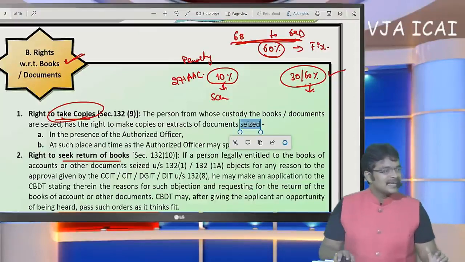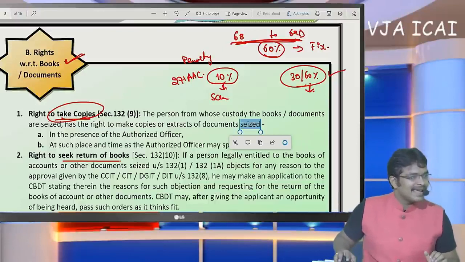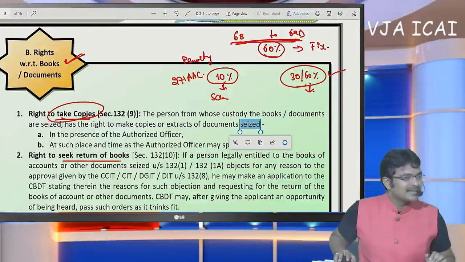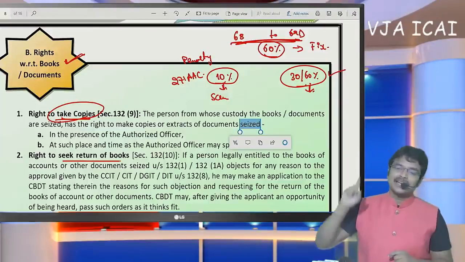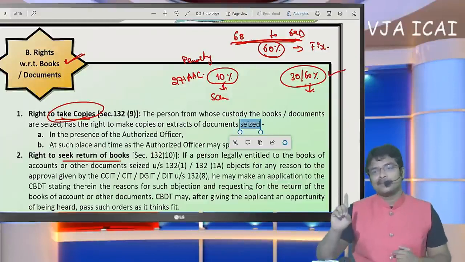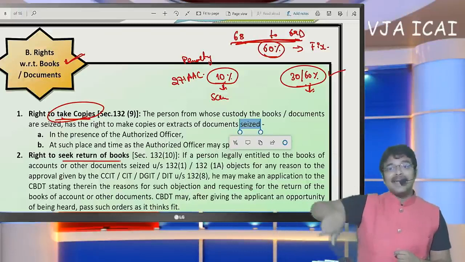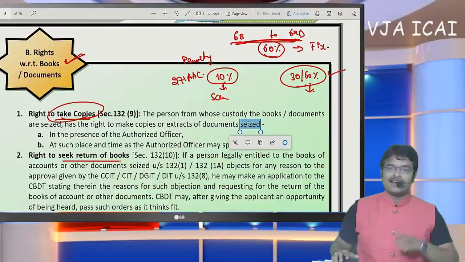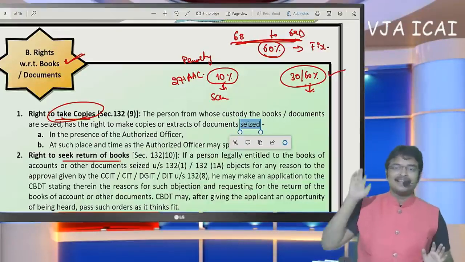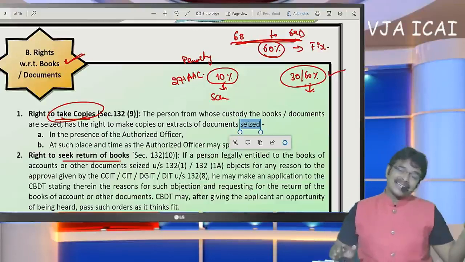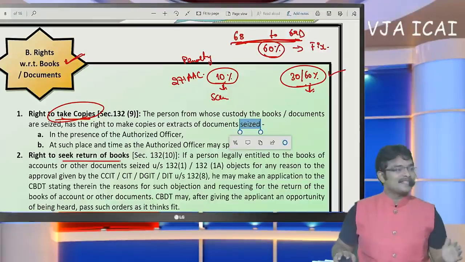Okay. Next, in case of a survey under 133A, how many back assessment years can scrutiny be carried out for? Sir, scrutiny is applicable only for one year. If the officer wants to go back for previous years, then a 148 notice will be issued. For the year in which the survey has been made, they will select for scrutiny. For past years, they will go for income escaping assessment.